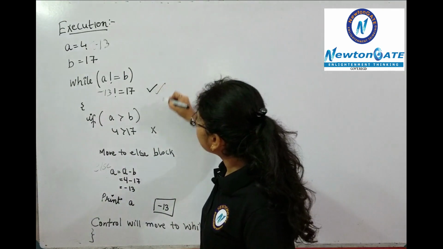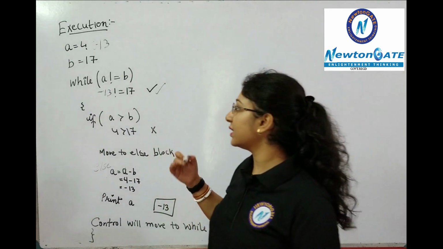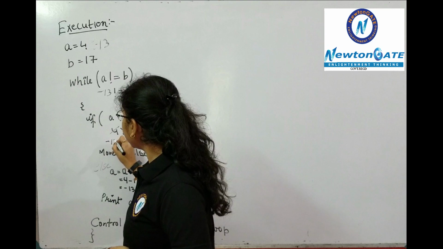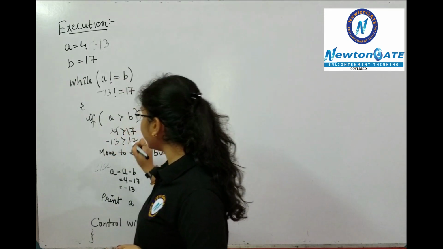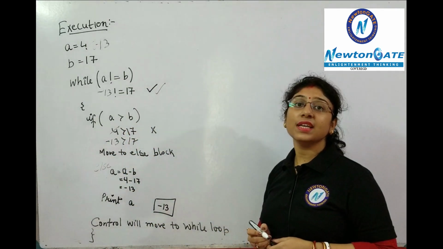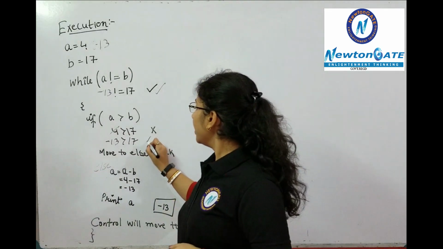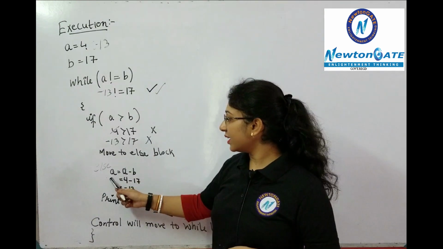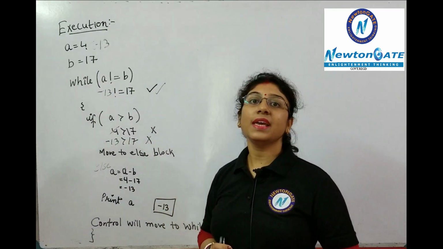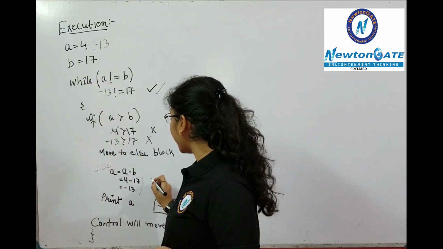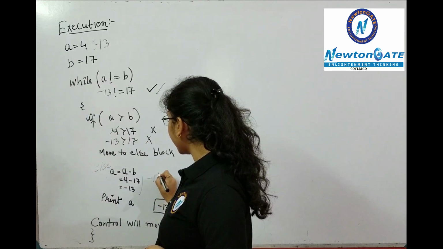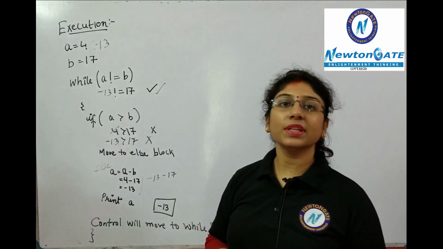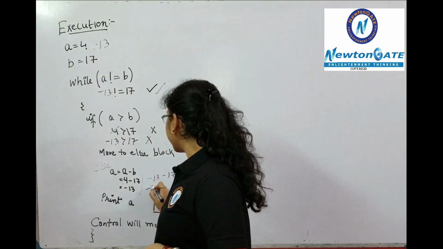As the condition is true, it will get inside the loop and will check the next condition. What is the value of A now? That is minus 13. Is minus 13 greater than 17? No, the condition is false. So it will move to the else block. Clear? In the else block, it is again written to subtract A minus B. So next time the value of A, which changed from 4 to minus 13, minus 17. What will be the output in this case? We will receive minus 30.